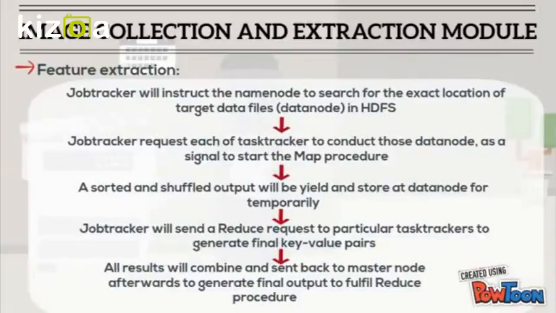During feature extraction, the job tracker will instruct the name node to search for the exact locations of the target data file in HDFS. Once the location is found, the job tracker requests each task tracker to contact those data nodes. The sorted and shuffled results are stored at the data node temporarily. The job tracker will send a reduce request to a particular task tracker to generate final key-value pairs. Then all results are combined and sent back to the master node to generate the final output.